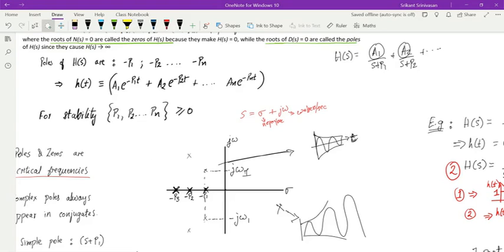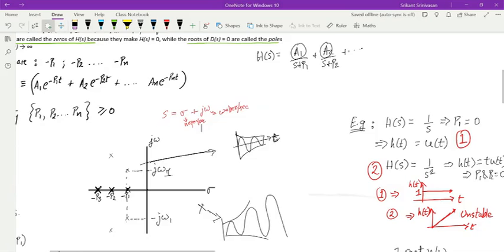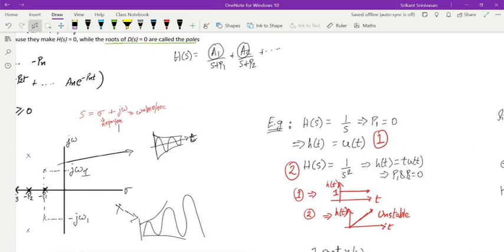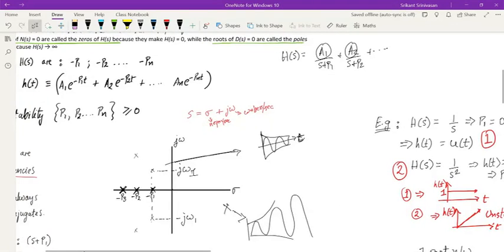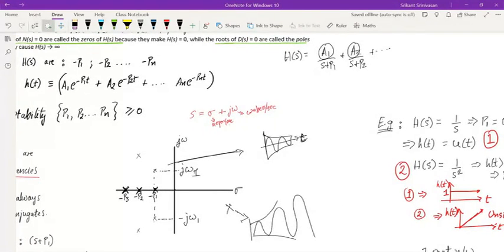So depending on the position of the poles, or depending on the nature of the poles, S takes on those values. That means a pole is that value of S for which the transfer function blows up. So in some cases, the S can be real. In some cases, the pole can be real, the pole can be imaginary, or the pole can be a complex combination of the two.